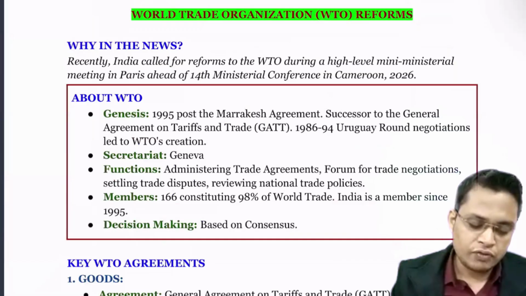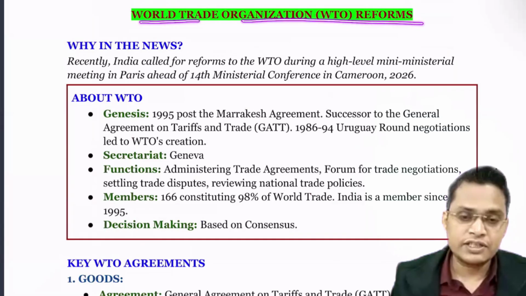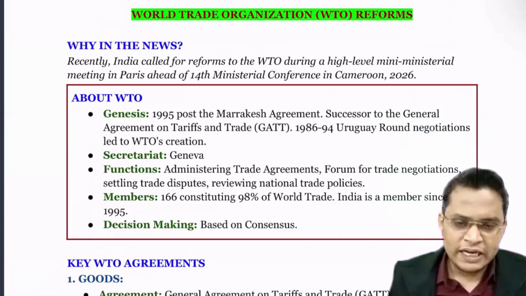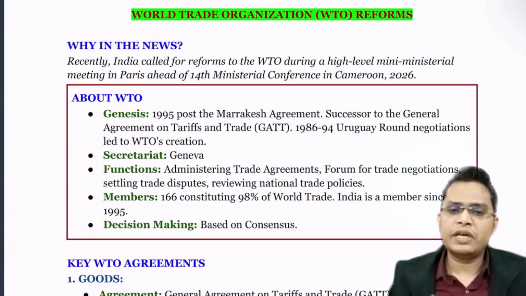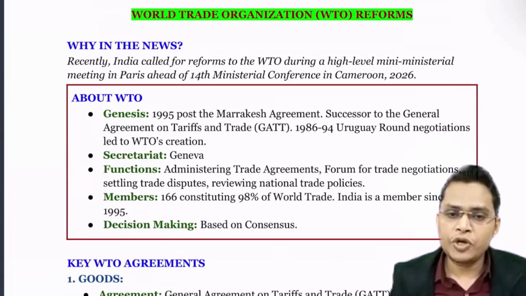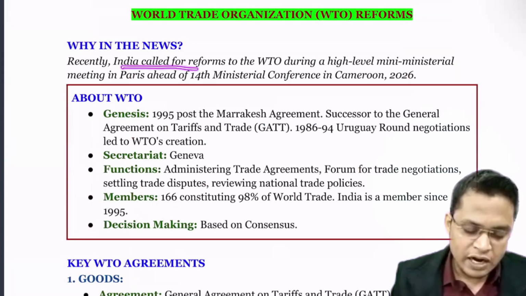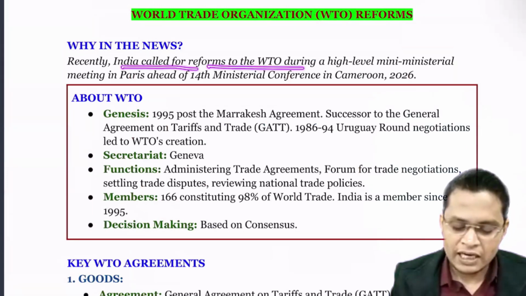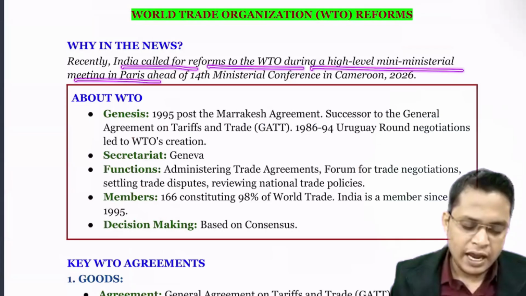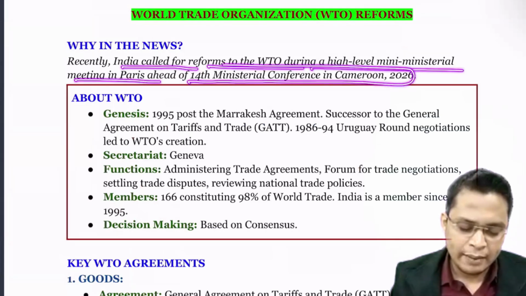So next we are going to discuss World Trade Organization reform. On multiple occasions, India has been arguing that it is necessary for the WTO to be reformed. Recently, India called for reform of the WTO during a high-level ministerial meeting in Paris ahead of the 14th ministerial conference in Cameroon.